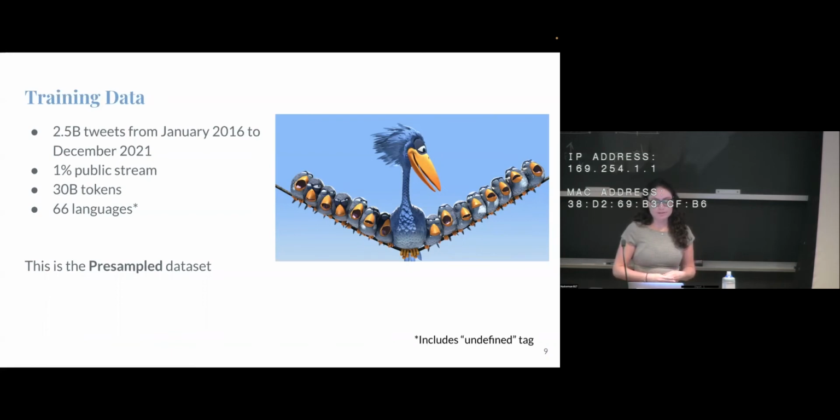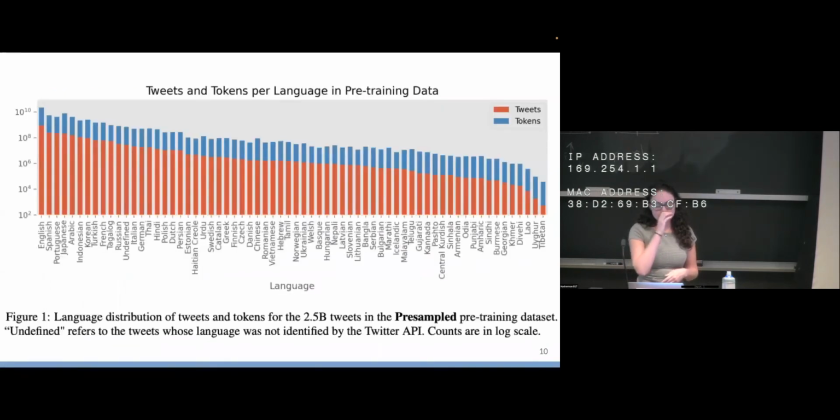We refer to this dataset as the pre-sampled dataset. For all the tweets, the top languages would be what you would expect, high resource languages: English, Spanish, Portuguese, Japanese, Arabic. And all the way on the right side, we have the lower resource languages: Tibetan, Central Kurdish, Pashto, etc.